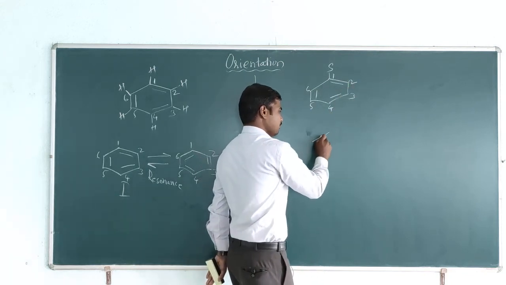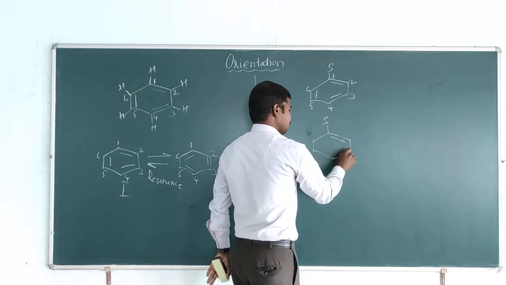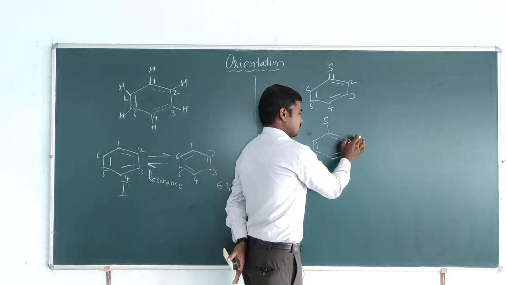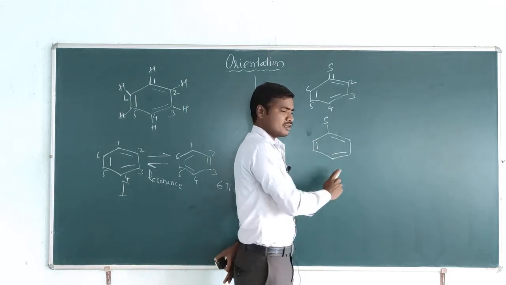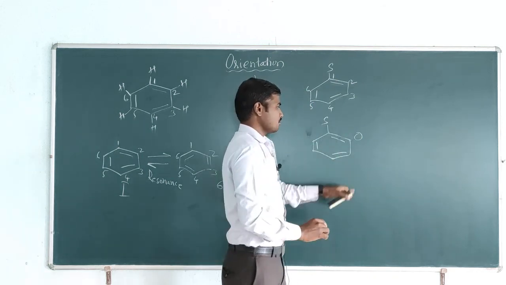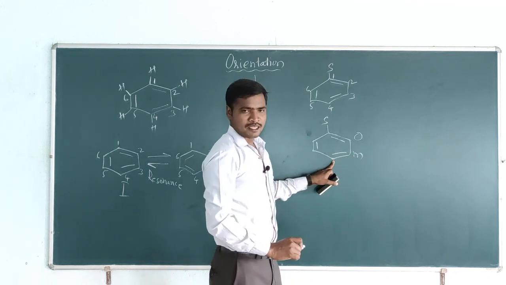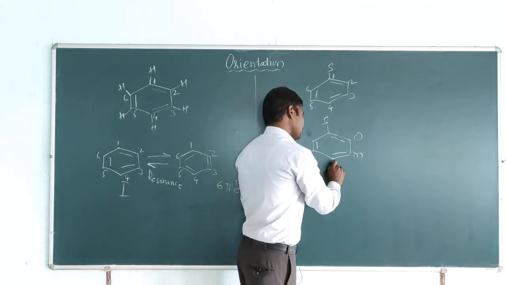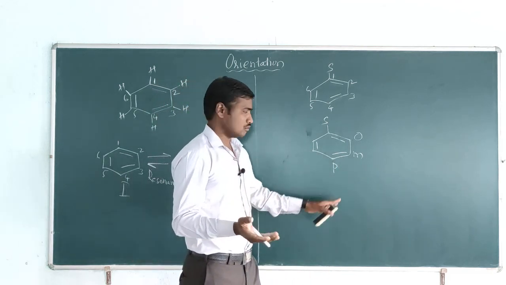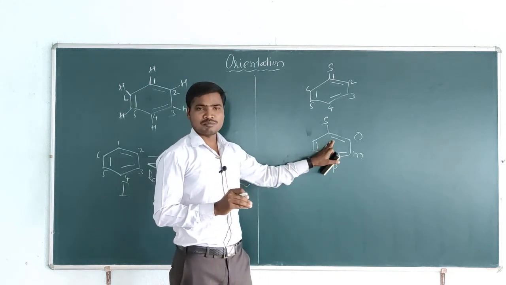So we know that in a substituted benzene molecule, the neighboring positions to the substituent we call the ortho positions, then the second positions after the ortho we call the meta positions, and this position we call the para position. So we can only say ortho, meta and para positions in a substituted benzene molecule.